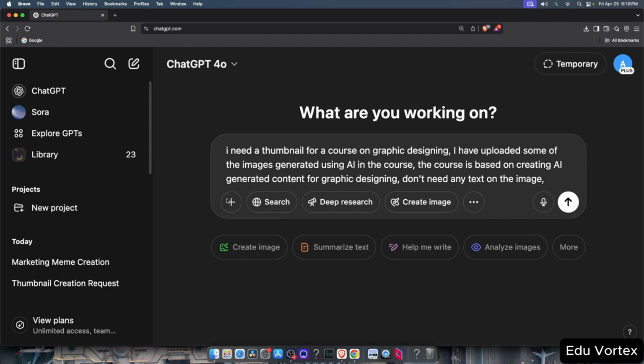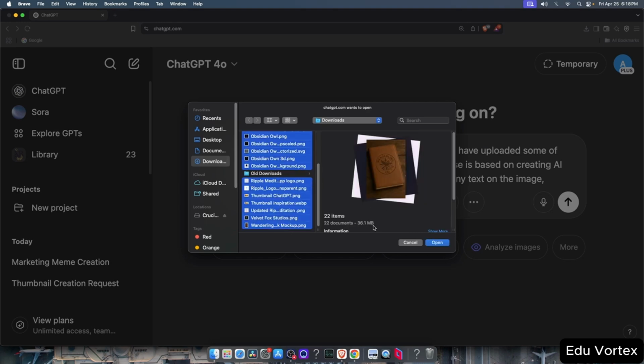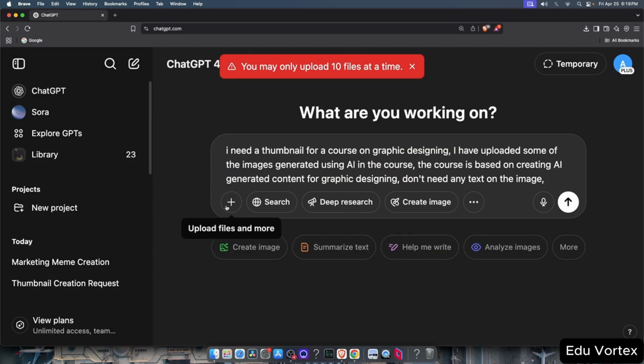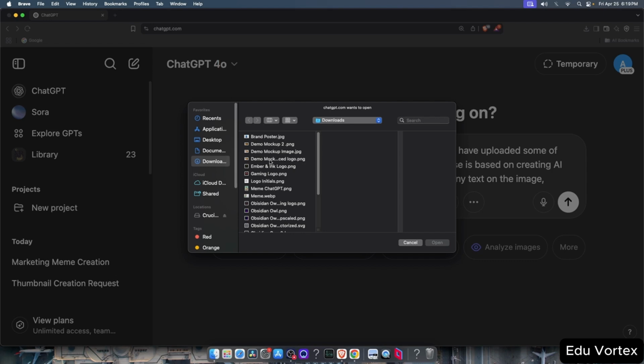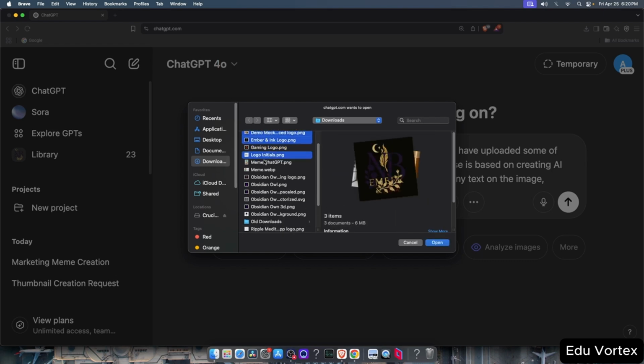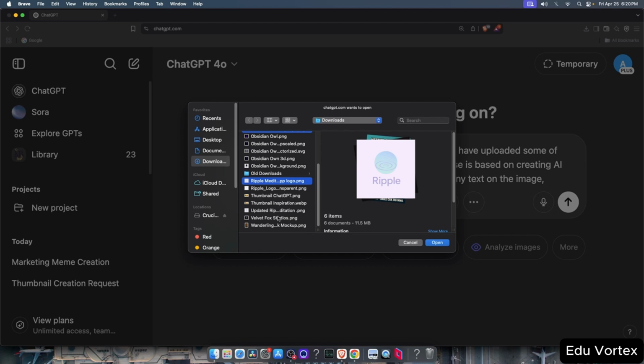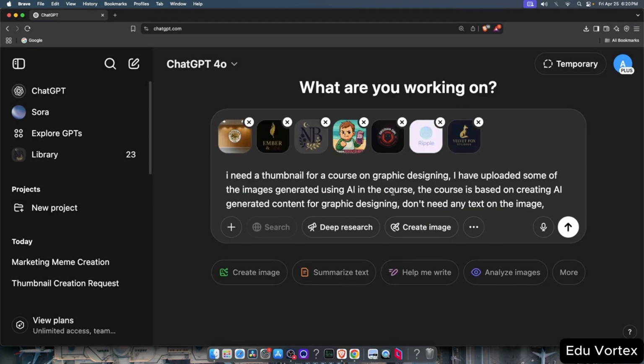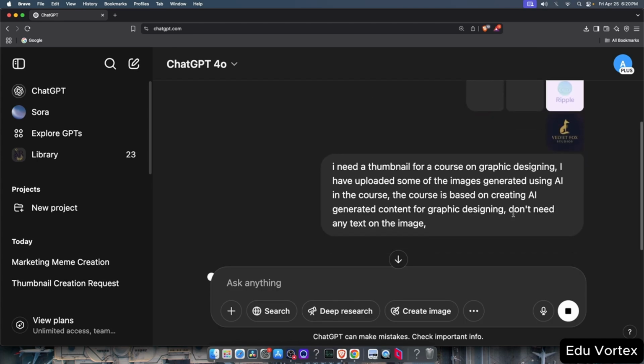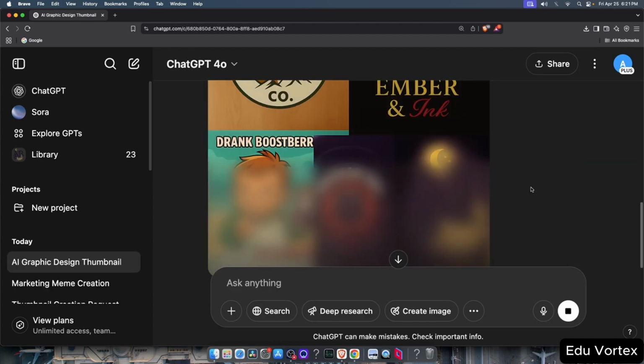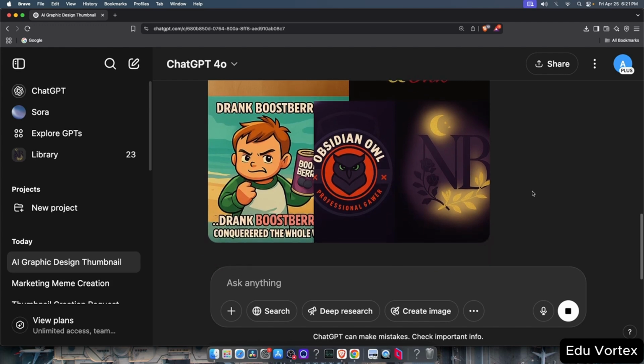So let's start by uploading them to ChatGPT. Now, I tried uploading the images, but ChatGPT only accepts 10 files at a time. So we'll just pick 10 random images from the batch we generated and resend the prompt. Once we do that, we'll wait for ChatGPT to generate the thumbnail. And here we go, we've got a pretty decent image.